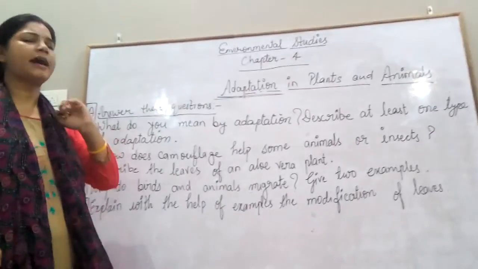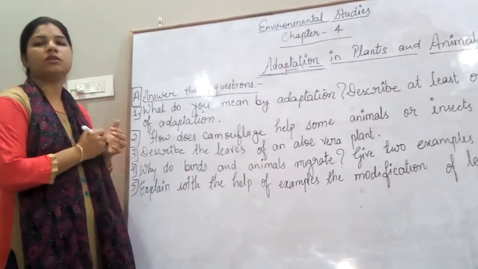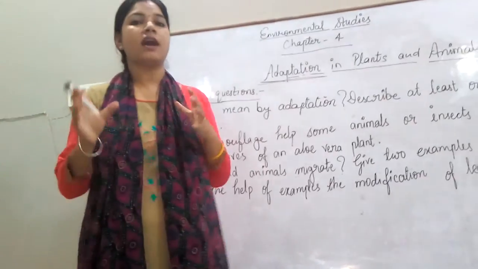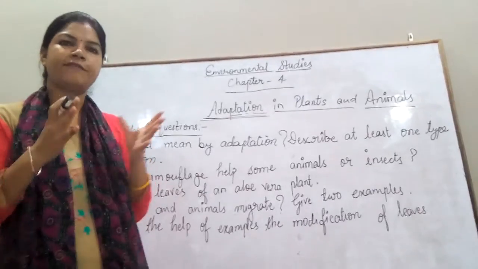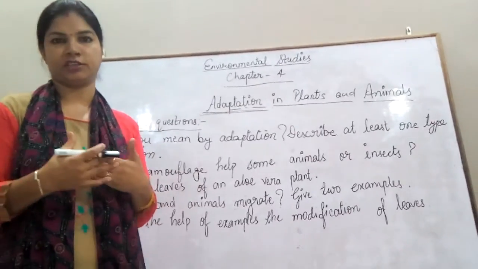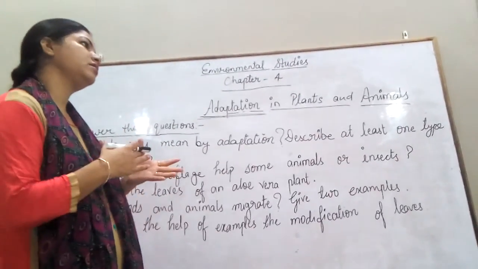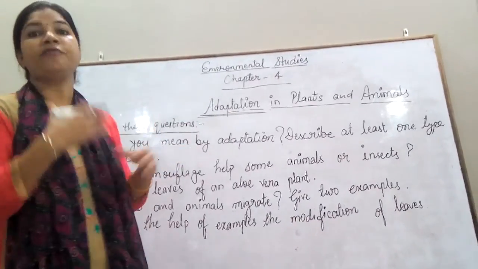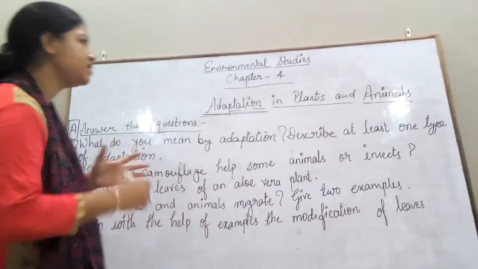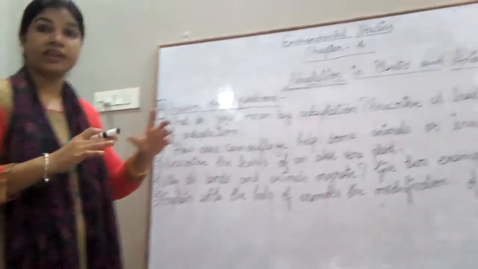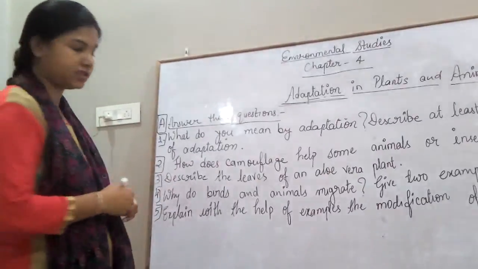So what is adaptation? Some plants and animals have special features that help them to survive in odd situations that are not in favor of that particular organism. So it is able to survive in those odd conditions as well.